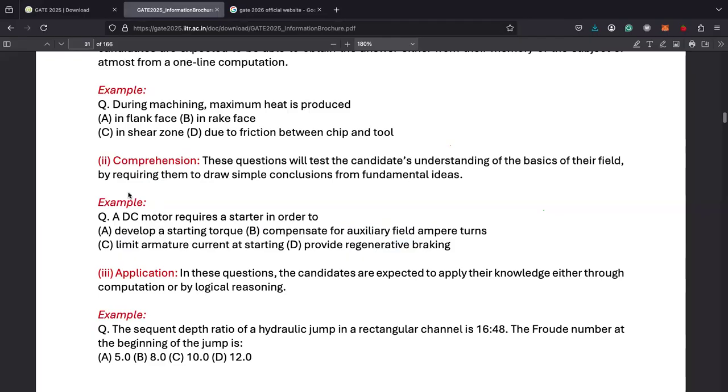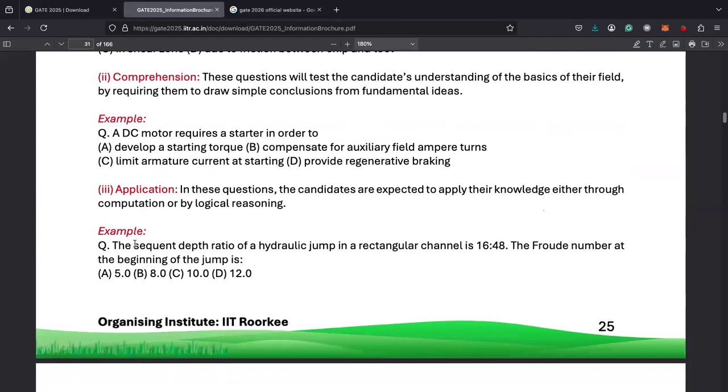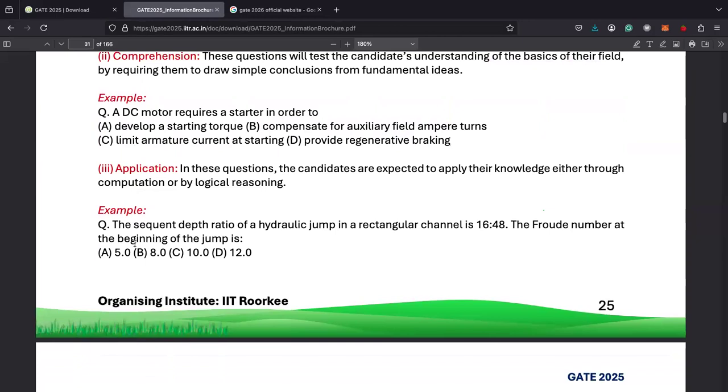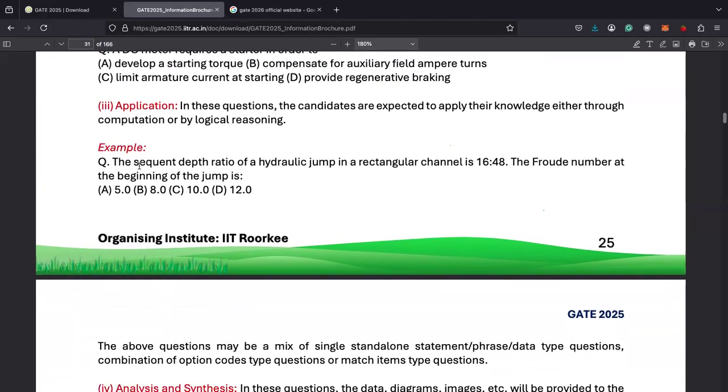If you understand the subject and the basics of your field, then you will be able to answer such questions. The third type of question is the application-based question. In this question, candidates are expected to apply their knowledge either through computation or by logical reasoning. An example is given here.